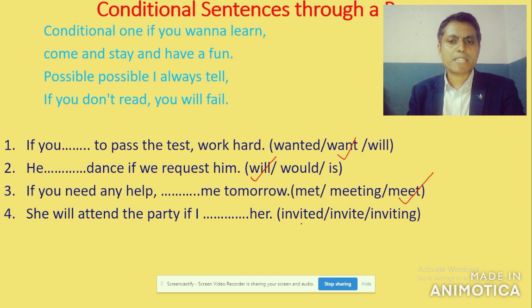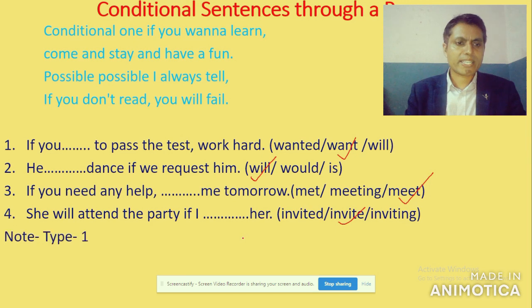So what is simple present: invited, invite, inviting? Obviously invite, verb 1, is needed. If I invite her. One time please read here: she will attend the party if I invite her. Right.